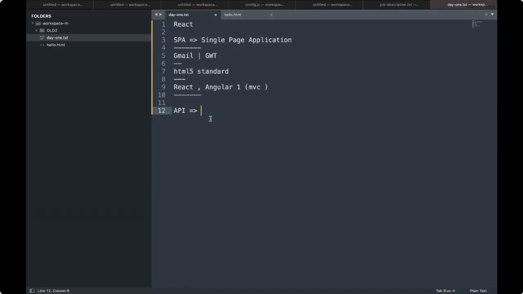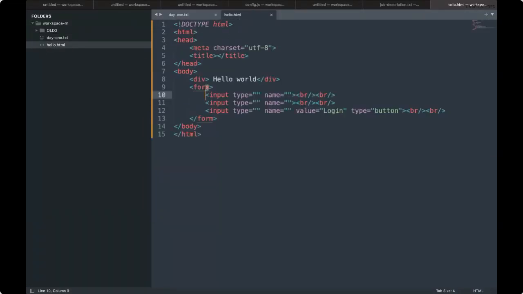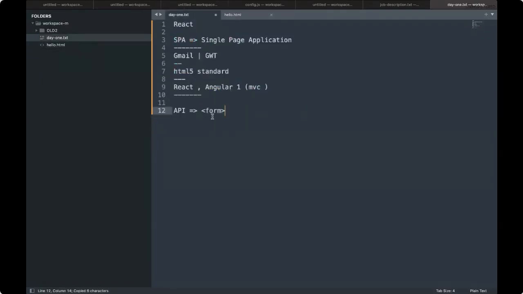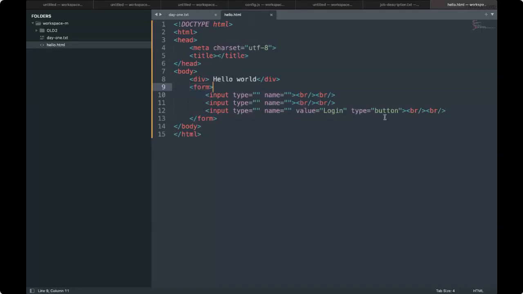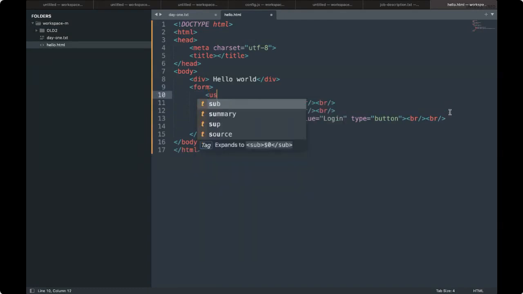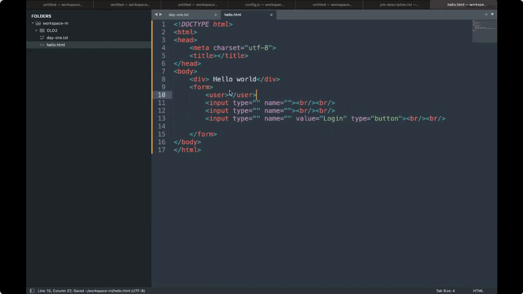Now, like a class in Java, we can have an option to create our own tags. Rather than form, I can call it a user. I can call it a user and think about using it in my programming, and with user I'm able to show something.